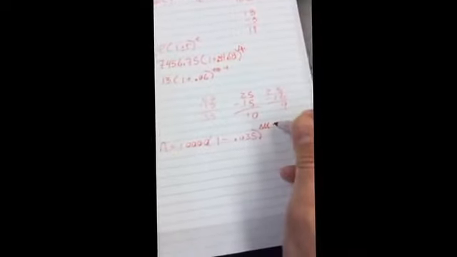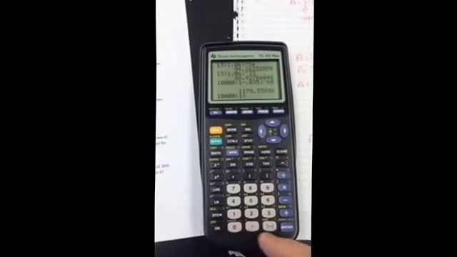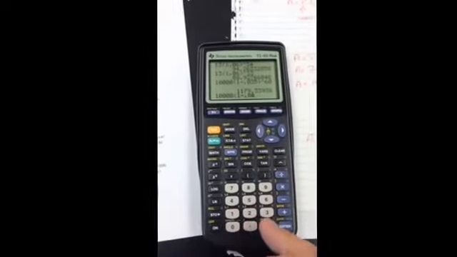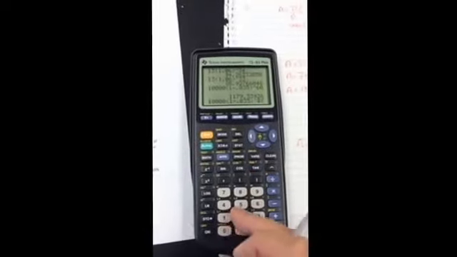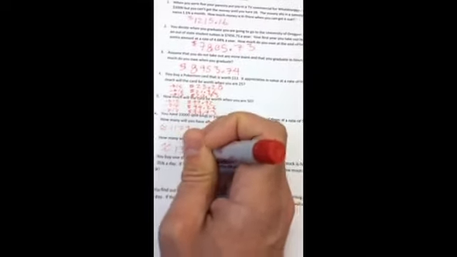And then it says how many will you have after 2 hours. So the difference here is this isn't going to be 60 anymore, it's going to be 120. I'm going to do the same thing. 10,000 times 1 minus 0.035 to the power of 120. And it tells me 139. And again, it's an approximation because I'm getting rid of whole values, so I want to round it to a whole value.